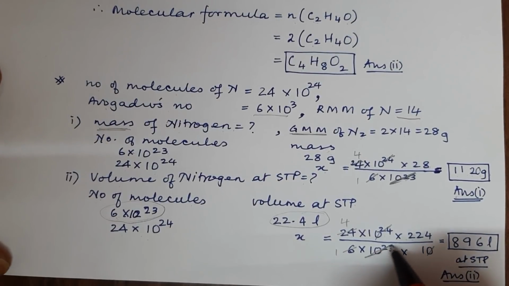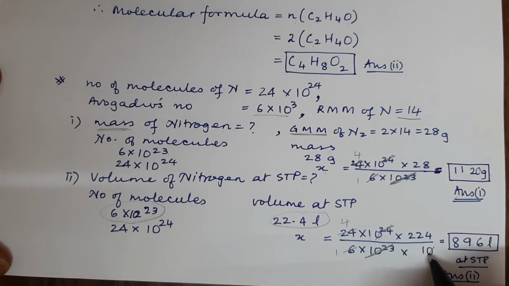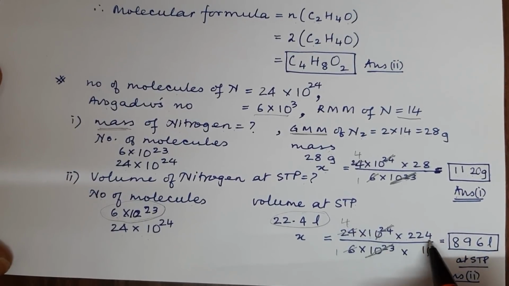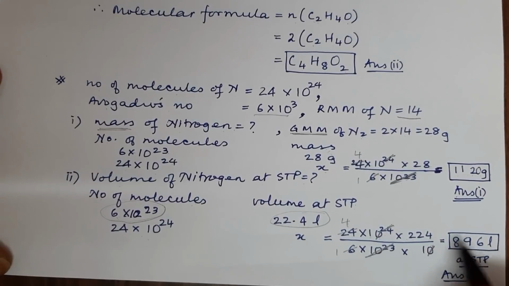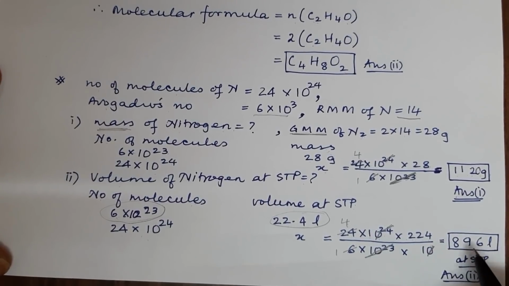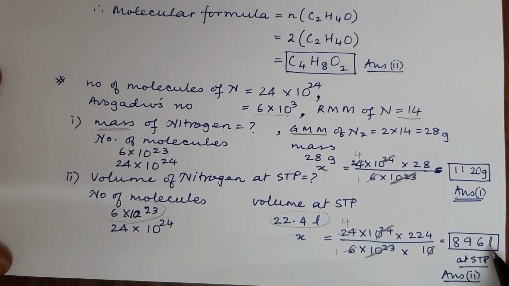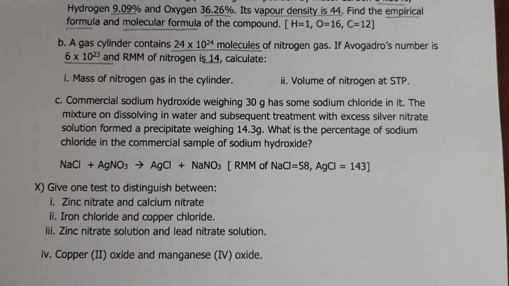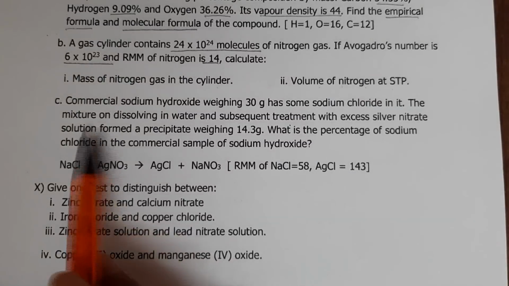Now 10 to the power 23 goes, and here only 10 remains. That 0 cancels with this 0, and now we have 4 6s are 24, and 4 multiplies here. So 4 4s are 16, 1 carried, 4 2s are 8, 1 is 9, 4 2s are 8, 896 liters at STP, and that is our answer. Let us come to another question.